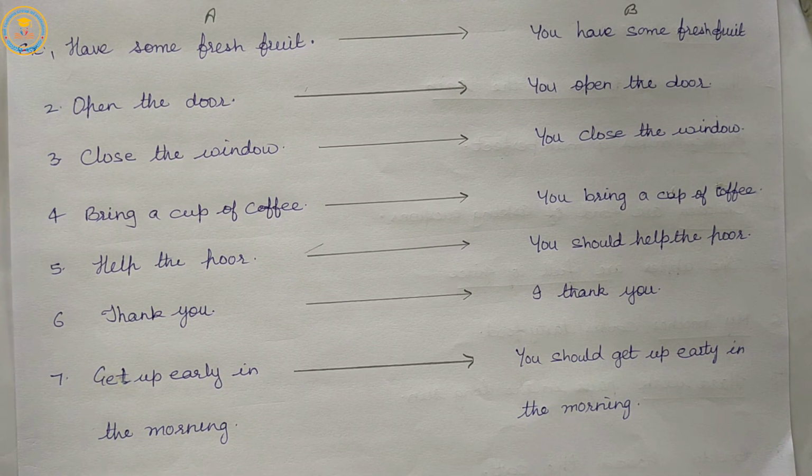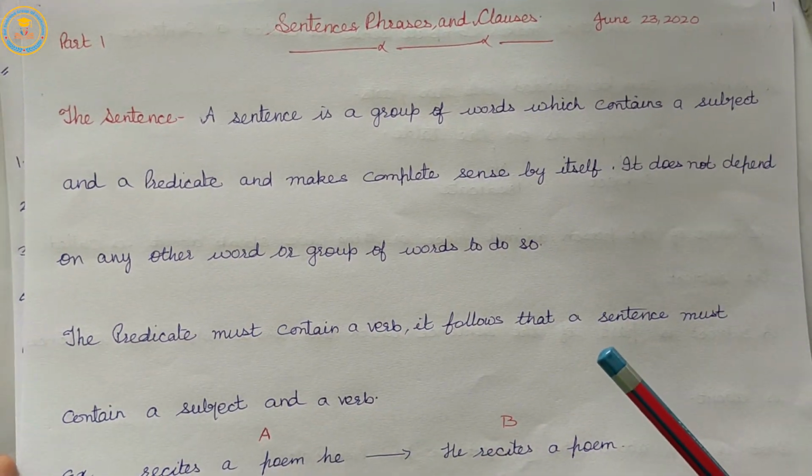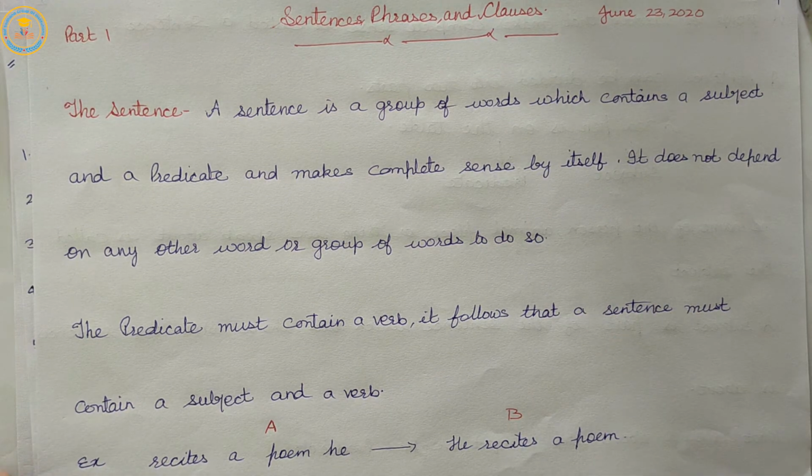So in this session, we have read the first topic of sentences, phrases and clauses, and in it we have read about the rules and key points to identify the subject and predicate, and how to use the subject and predicate in assertive, imperative and exclamatory sentences.